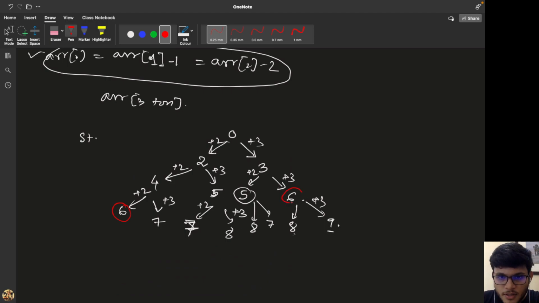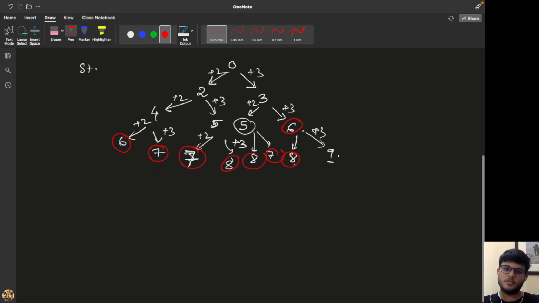I think here also I have it at the 6th index, right? Similarly for 7, there is a 7, there is another 7, here is another 7. For 8 also there are three 8s. So I am going to calculate for a particular index, let's say 7. From 7 to n, for this subarray of the given array, I am going to calculate three times, right? So I am doing repetitive calculation.